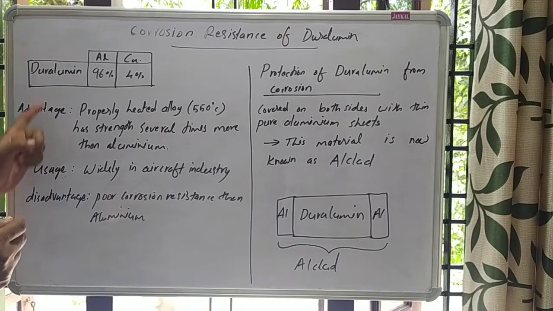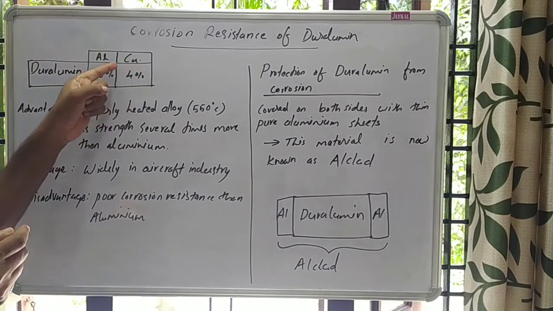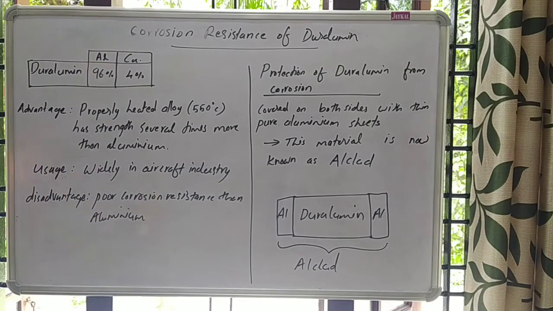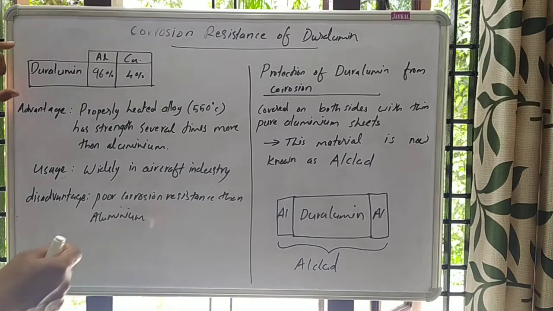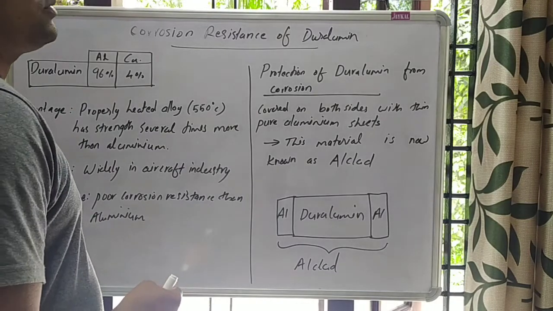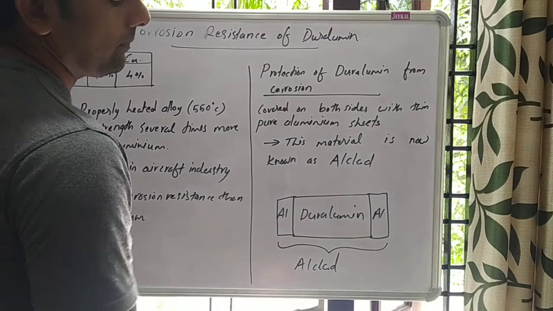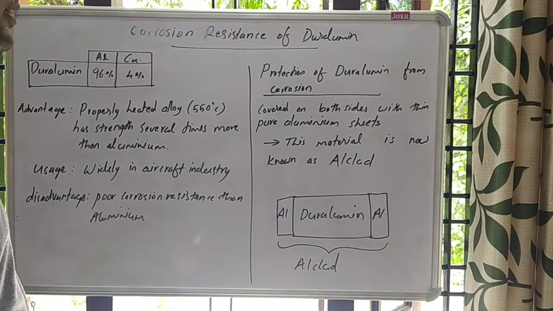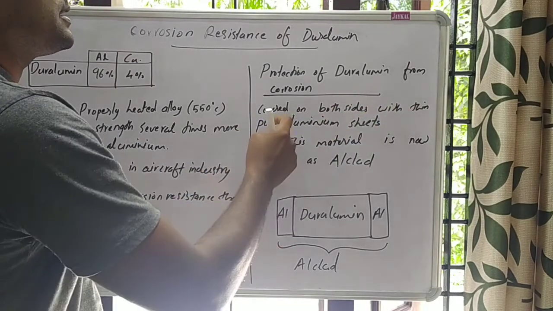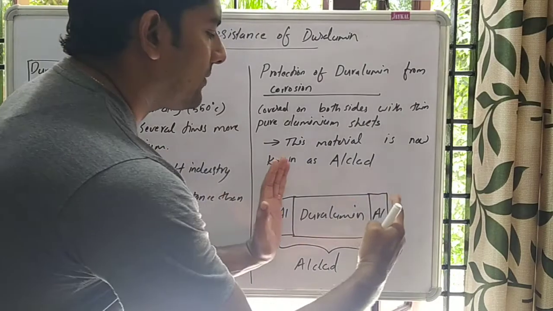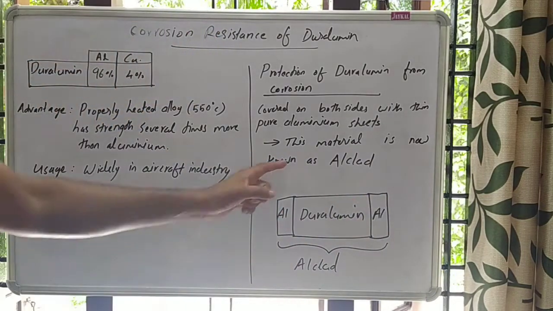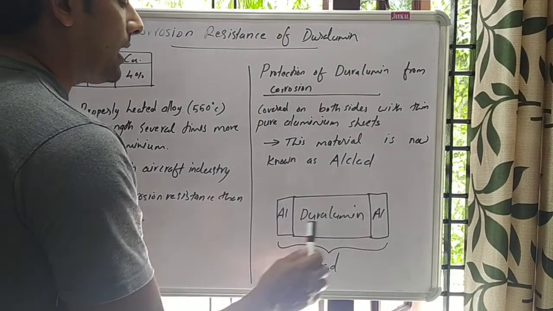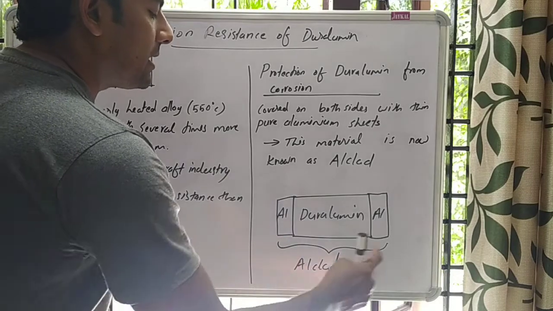One of the disadvantages of duralumin is that even though the amount of copper is only 4%, it has lower corrosion resistance than aluminum. So we need to rectify that disadvantage. For that, we need to protect this duralumin with aluminum, which has high resistance to corrosion. So it is covered on both sides with thin pure aluminum sheets. The duralumin is sandwiched in between aluminum. This whole material is now known as alclad.